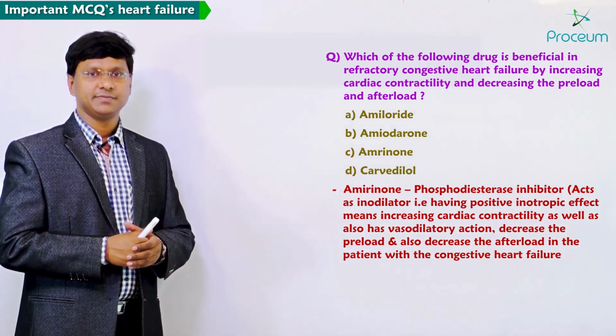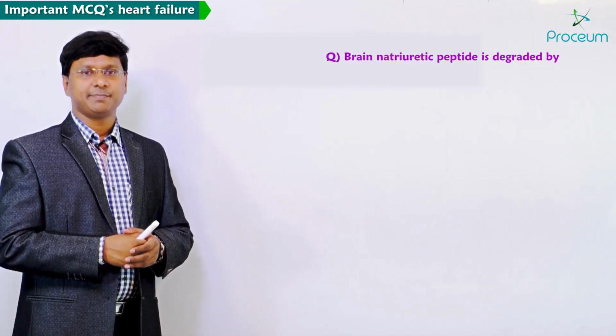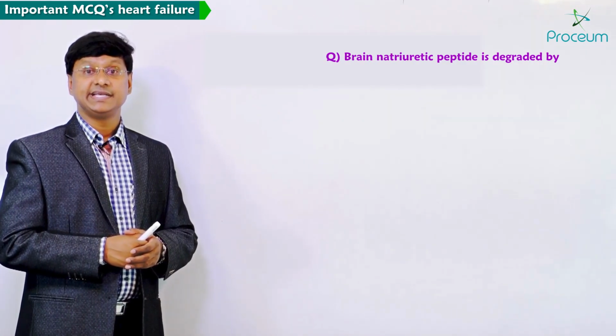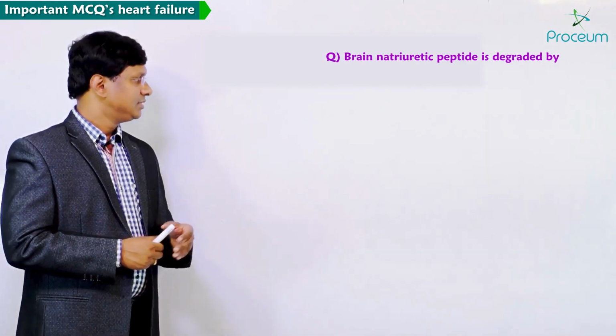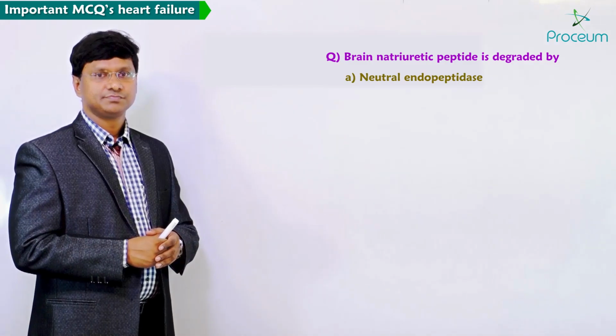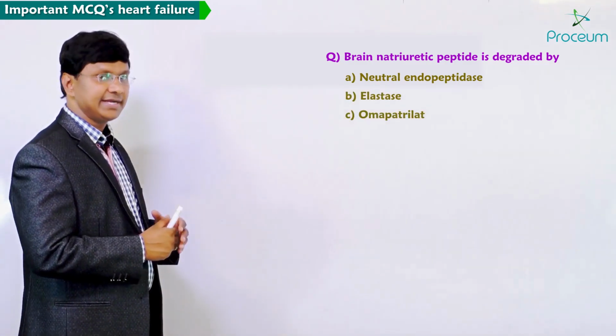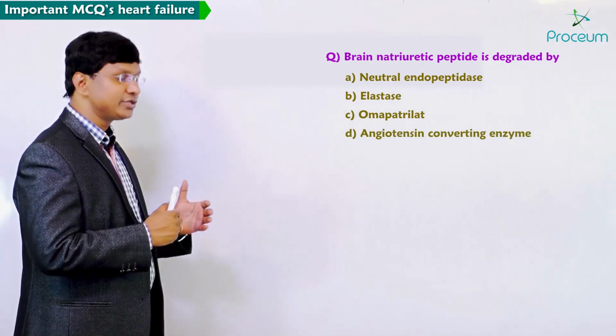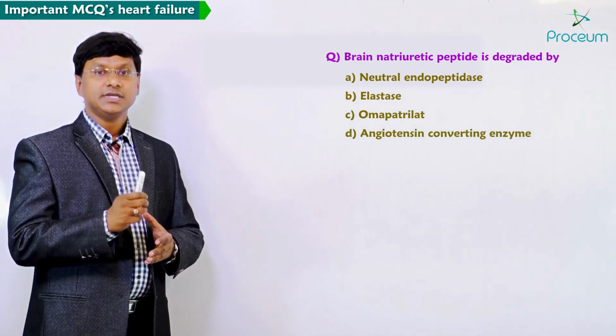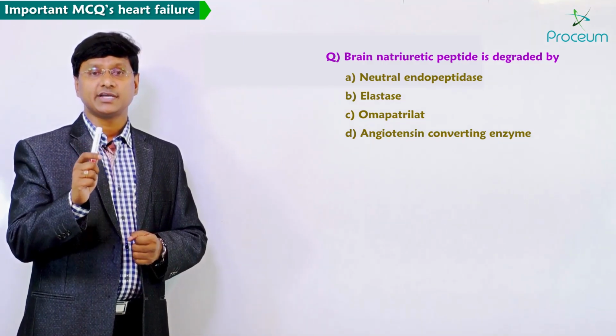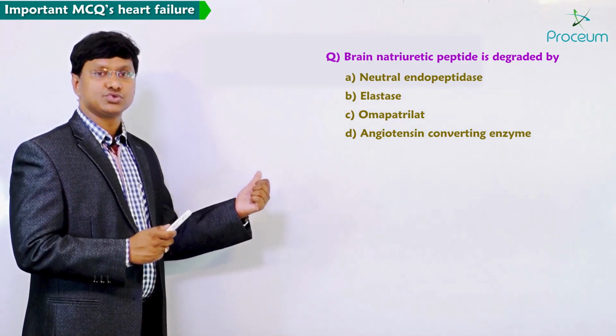Next question: brain natriuretic peptide is degraded by neutral endopeptidase, elastase, omapatrilat, or angiotensin converting enzyme. Remember, you should not get confused with the third option, that is omapatrilat.